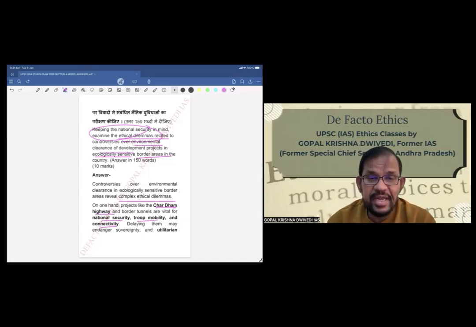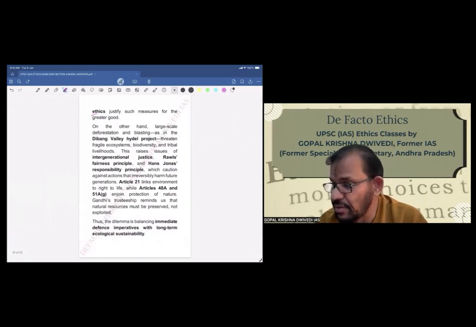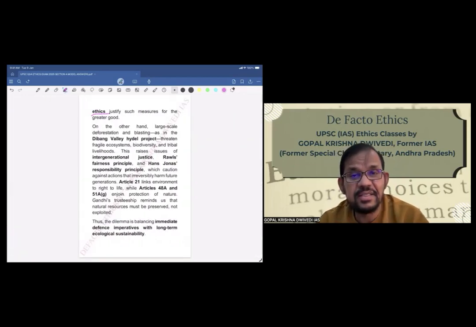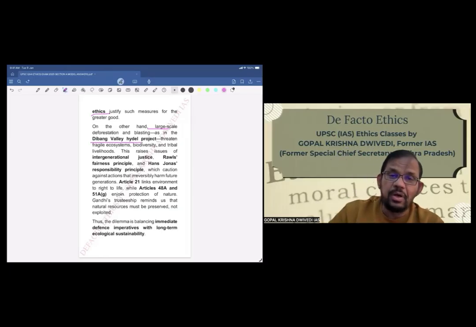Delaying them may endanger sovereignty, and utilitarian ethics justify such measures for the greater good. On the other hand, large-scale deforestation and blasting, as in the Dibang Valley Hydel project. So you see, the examples quoted here are of border areas.